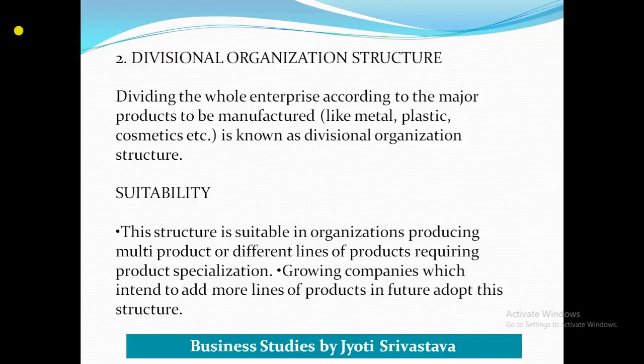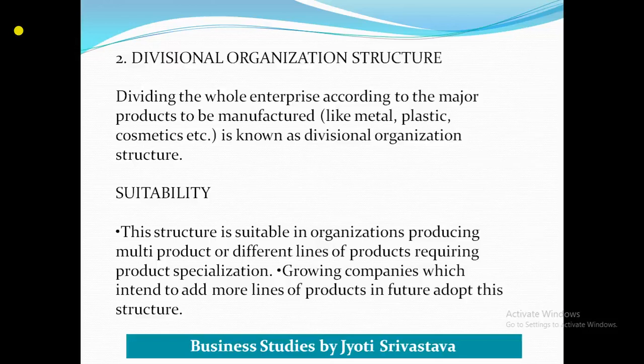So till now we discussed that if a company is producing one line of product, that was named as functional structure because on the basis of function the groups were made. But what if any company produces more than one line of product, like if a company is producing cosmetic, plastic, garment, then